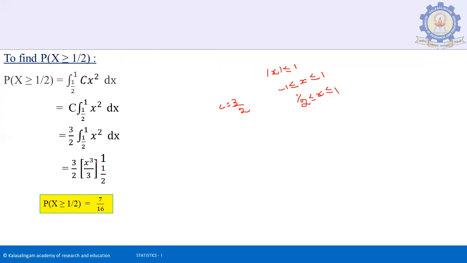So the integration will be 3 by 2 times the integration from 1 by 2 to 1 of x square dx. Changing the limit, the integration will be x cube by 3 from 1 by 2 to 1, times 3 by 2. After simplification, we will get 7 by 16.